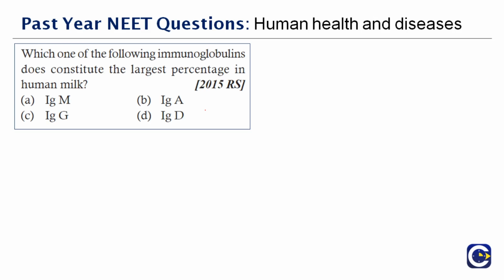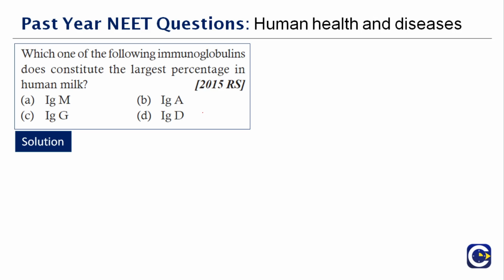Okay, next question. Which one of the following immunoglobulins constitutes the largest percentage of human milk? Very, very easy question. When we come to immunoglobulins, you have IgM, IgG, IgA, IgD, IgE.